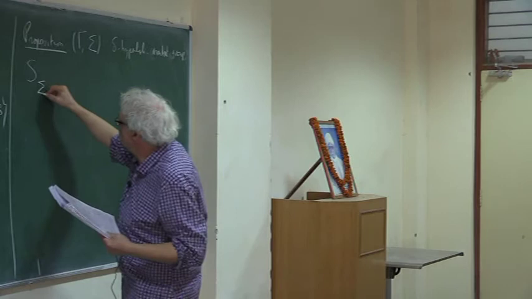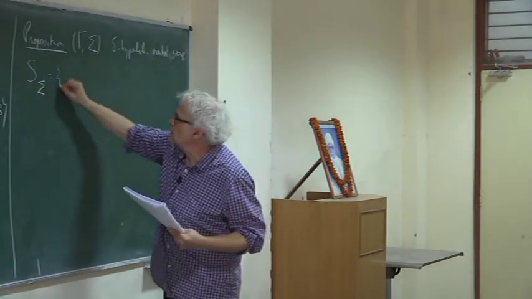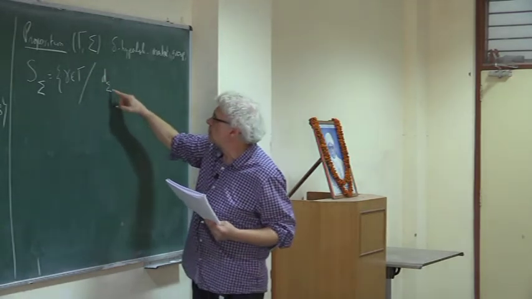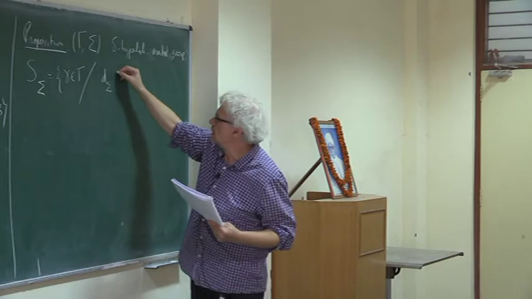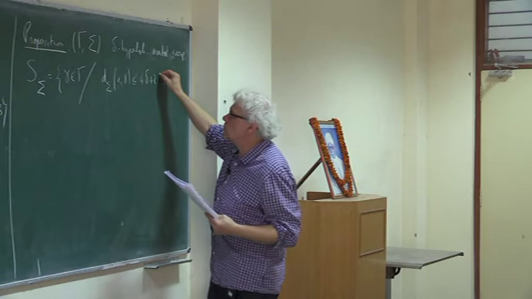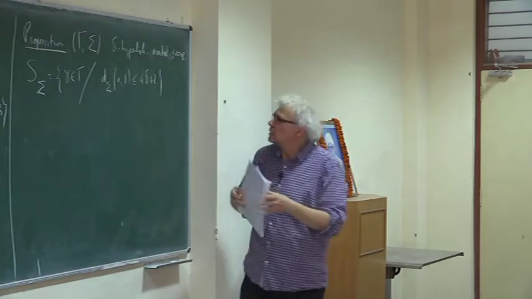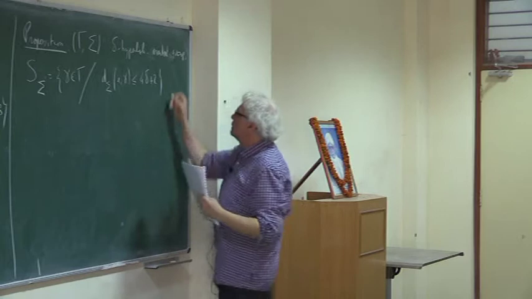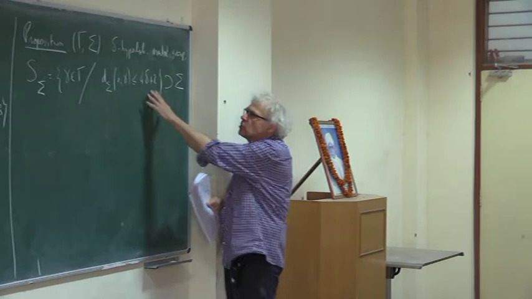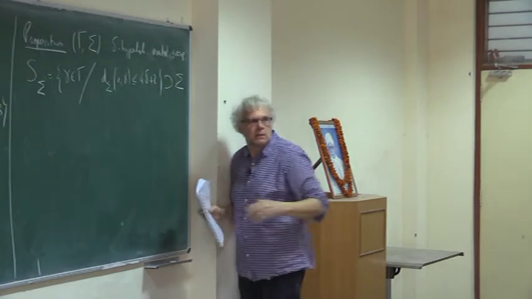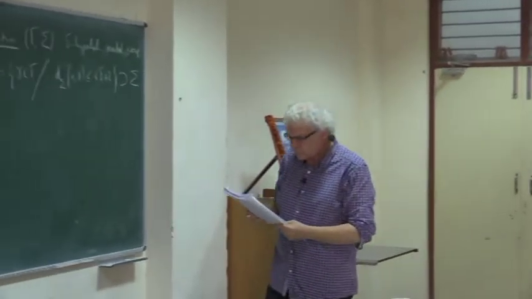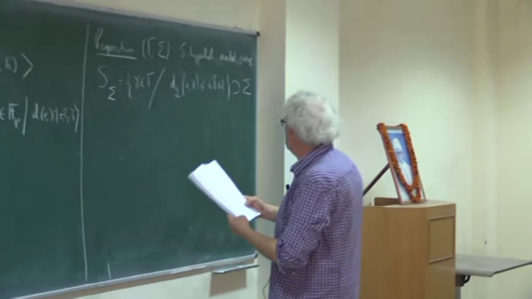So I let S_Sigma denote the set of gamma in Gamma such that the distance, with respect to the distance d_Sigma, between e and gamma is less than 4 delta plus 2. So of course this set contains Sigma, so it still generates the group, and it's slightly larger. It takes a little bit more elements than the ones I had. Okay. So the statement is the following. So this is a generating set.